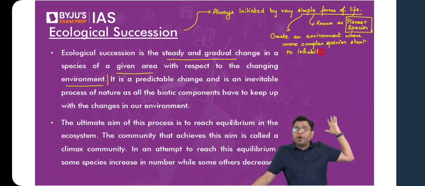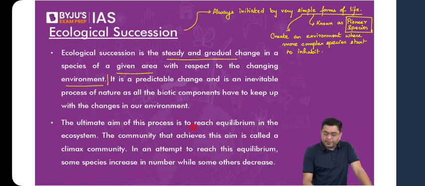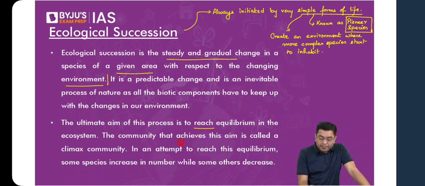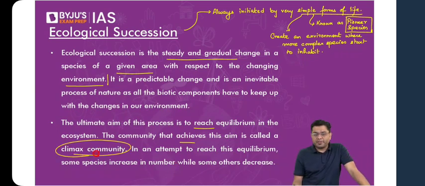So the ultimate aim of this process is to reach equilibrium in an ecosystem. The community that achieves that aim of attaining that equilibrium, that is referred to as the climax community or the climax species, right? So in the endeavor to reach that state of equilibrium, that is where stability is attained. That is where some of the species will increase in number, some of the species will be eliminated in the process. So that is the process which always follows in the case of ecological succession.